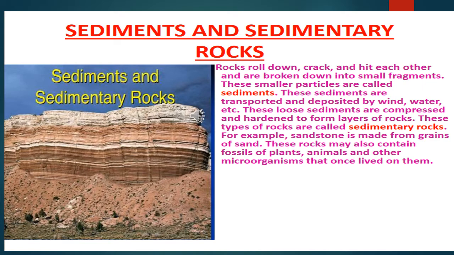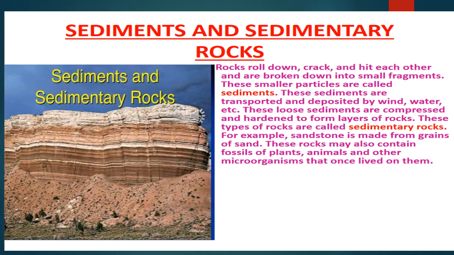Sediments and sedimentary rocks. When the rocks roll down, they crack, sometimes they hit each other and break down into small fragments, and these smaller particles are called sediments.